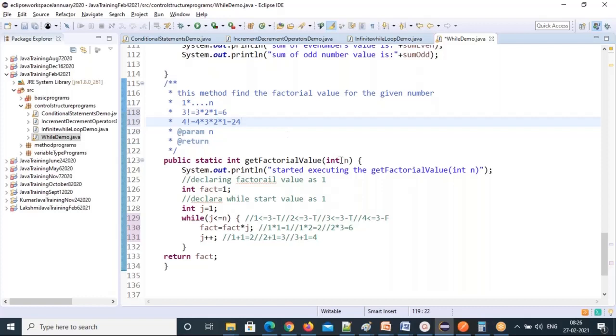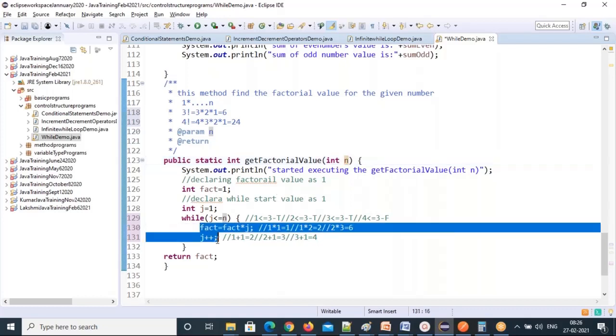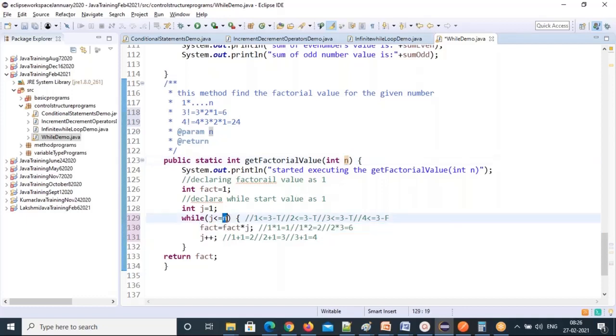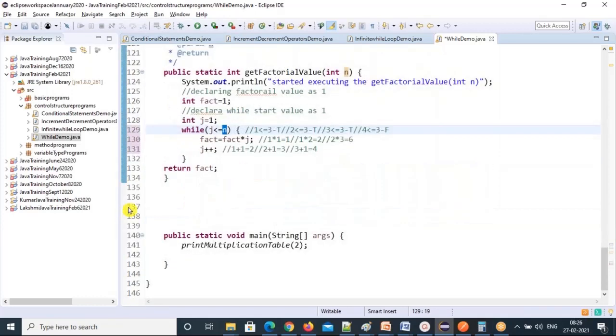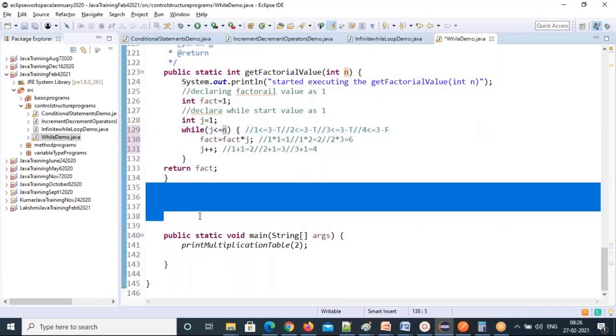So you give that value here: 3, 4, 5, 6, 7, it's up to you. Any number, the logic is the same. It doesn't change. That's the power of parameterized methods. If you want to test this logic with different sets of data, you parameterize that method. So that's why I parameterize it. I'm not hard coding here.